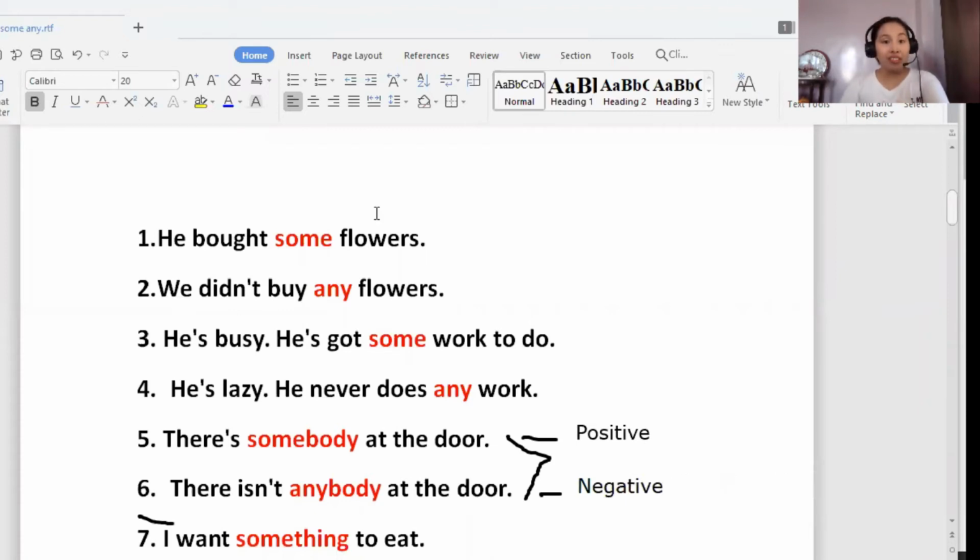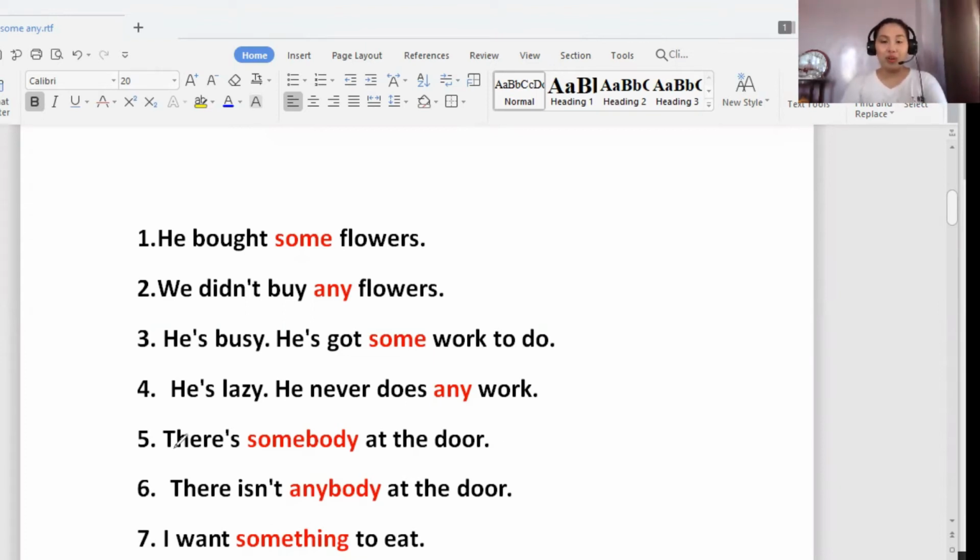Now, what is the difference between the two? If you notice, sentence number 6 has the word not. It isn't. Isn't is the same as there is not. So, there isn't anybody at the door. So we use anybody here. There isn't anybody at the door.